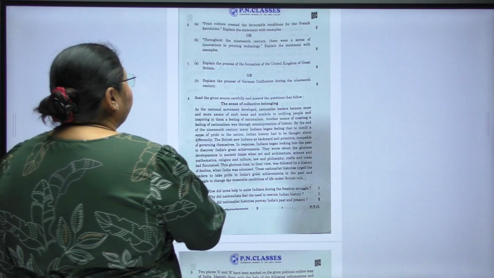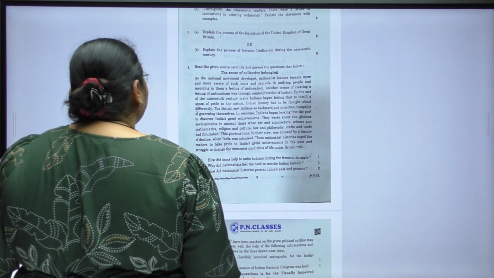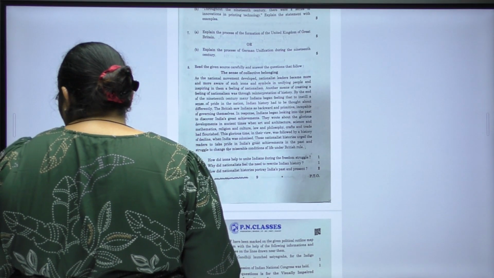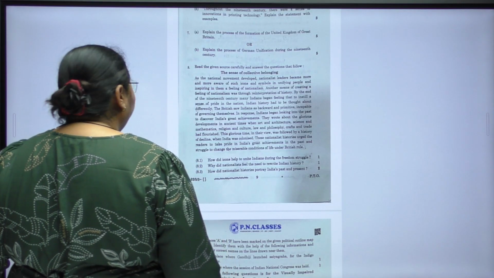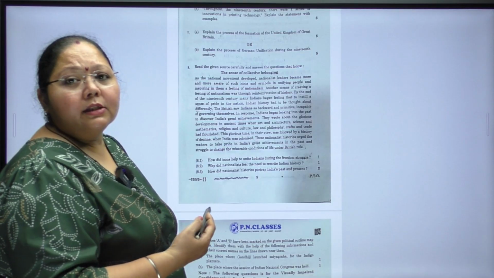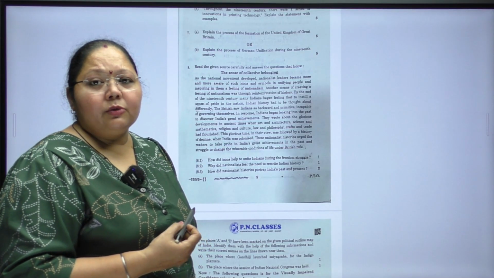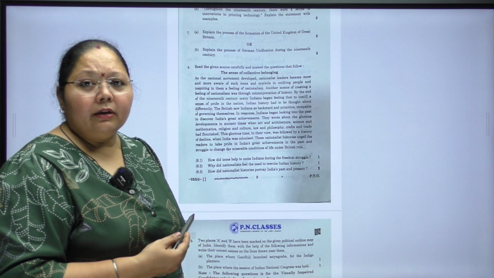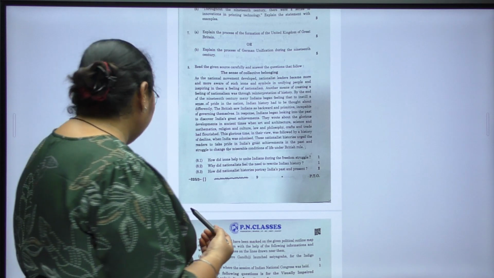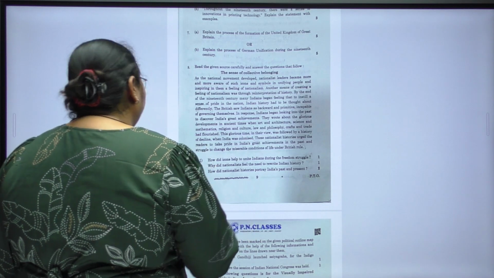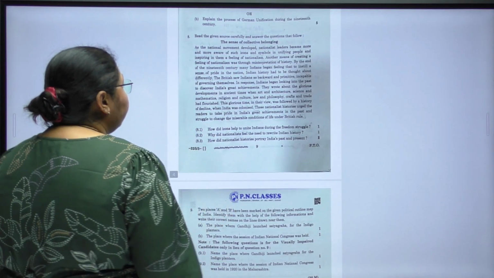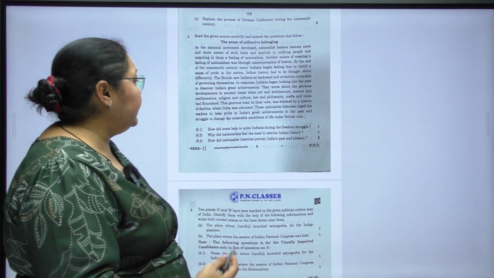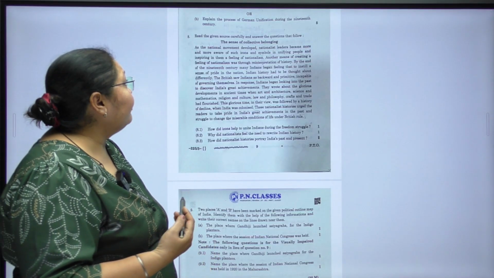And in this option they have asked to explain the process of German unification during the 19th century. Here you are going to write down the blood and iron and all the details of Bismarck, as we have discussed, the Ireland episode of 1801, etc.